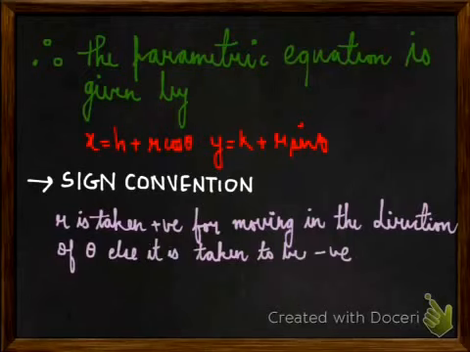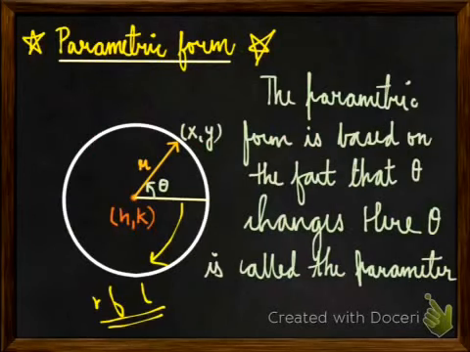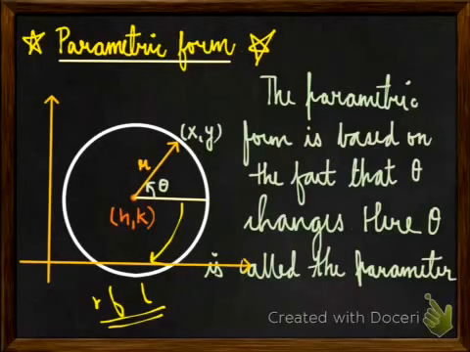How to derive this equation? There is a very small derivation for this equation which I will tell you, and please try it at home. First of all, you need to assume the coordinate axes. Assume that we have the coordinate axes here and we have 0, 0 here. Now, using the concept of transformation of axes, we can say that h can be written as capital X minus x.